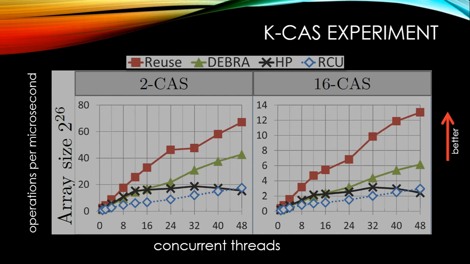We have a reuse algorithm where we use our technique to reuse descriptors. This is like an extended weak descriptor implementation. And then we have 3 versions that reclaim and allocate descriptors. So we have Deborah, a fast epoch-based reclamation algorithm, hazard pointers, and the read copy update primitives. And you can see that reusing descriptors can have a really large impact on performance here. Additionally, it can have a large impact on total memory usage.